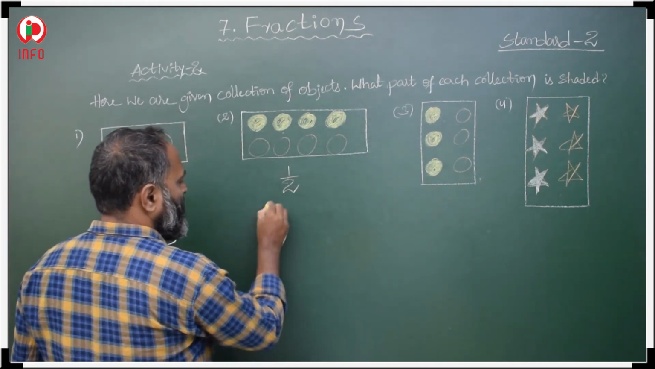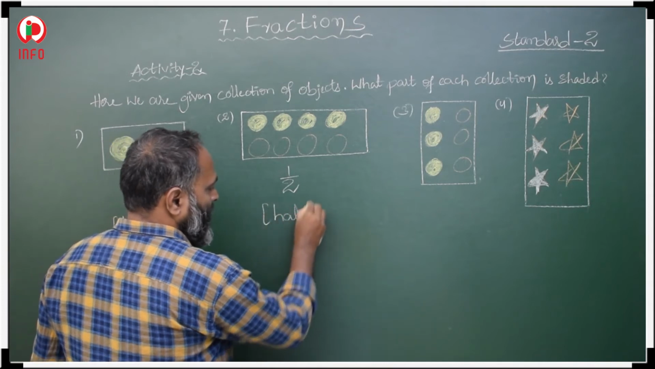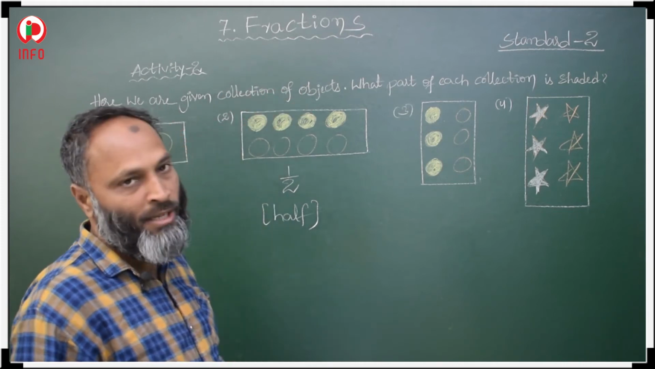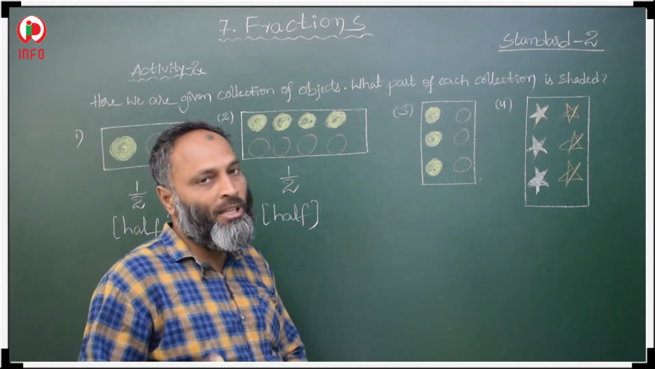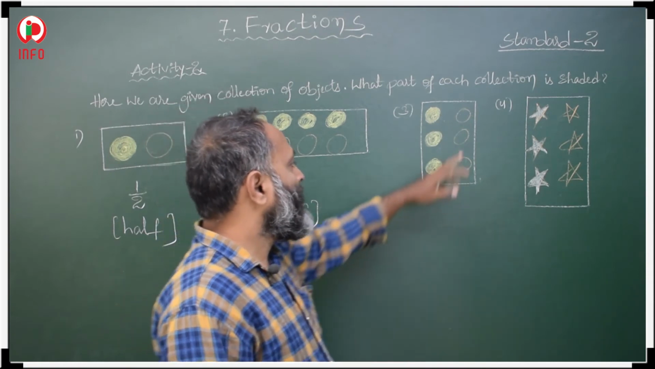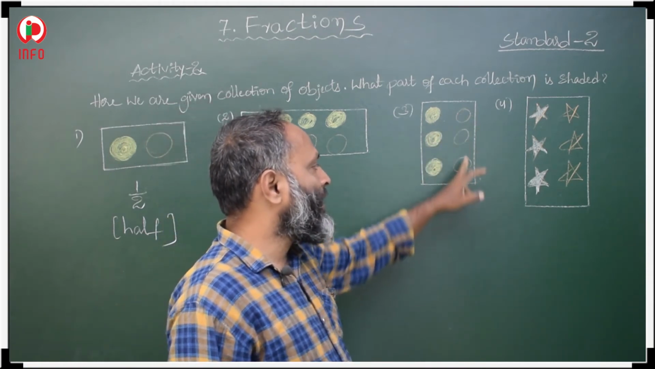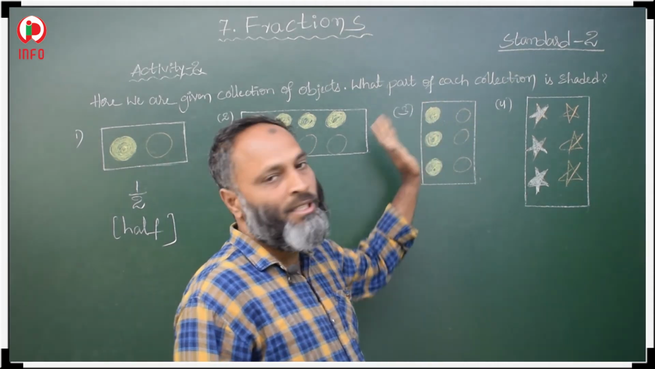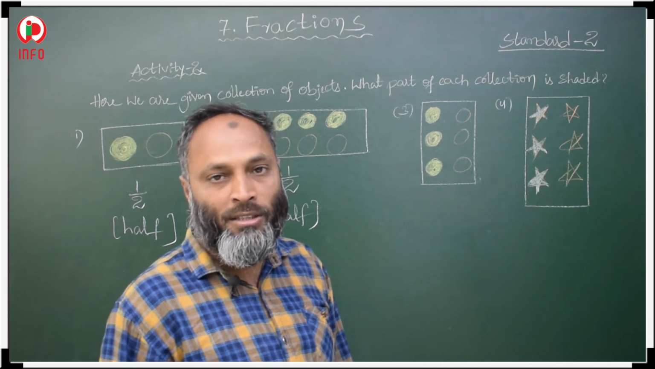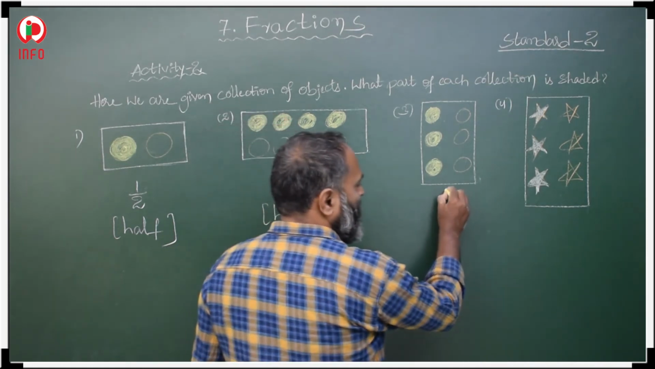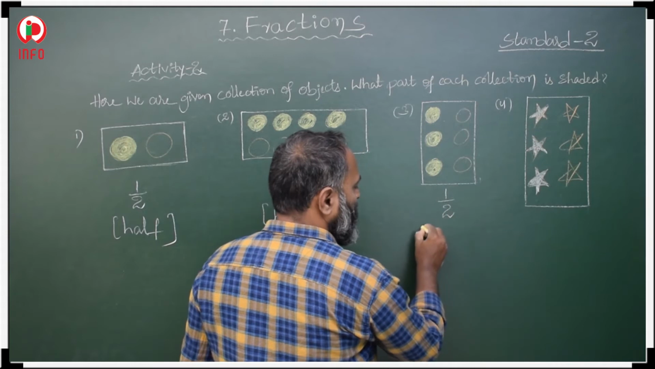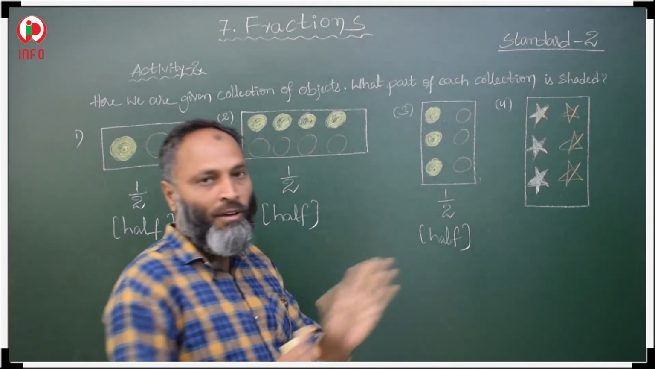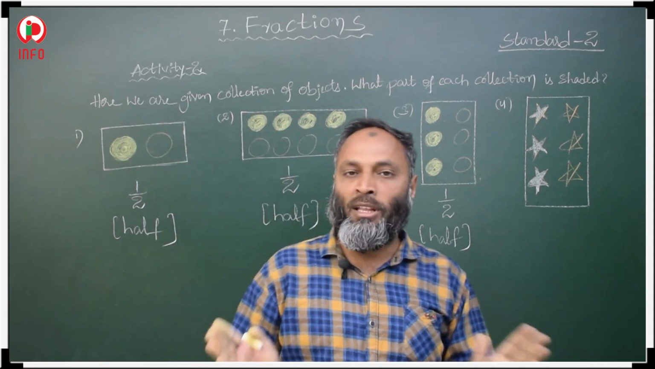Here also half part is shaded. How is it half? Shaded circular objects and unshaded are the same. If both are the same, then that is half. Here 3 circular objects are shaded and 3 circular objects are unshaded. So shaded objects and unshaded objects are equal. So half of the objects are shaded. Half means 1 by 2.